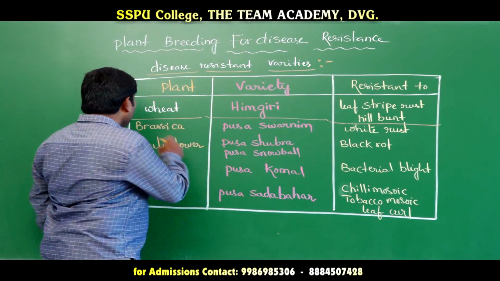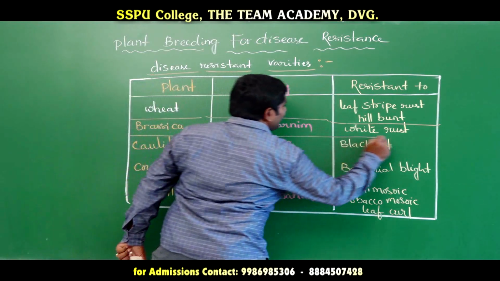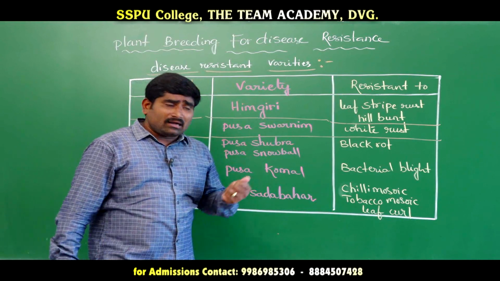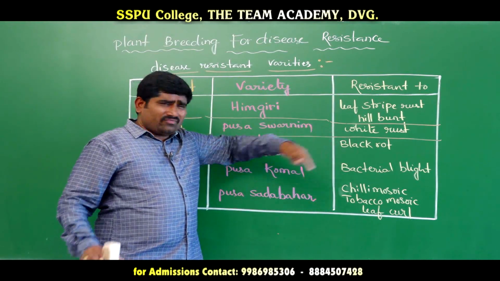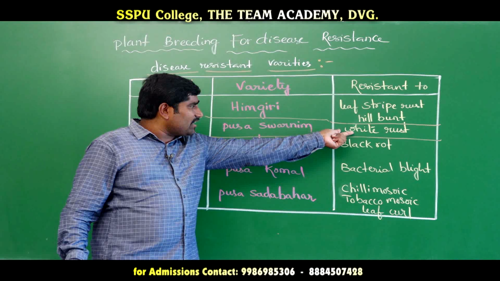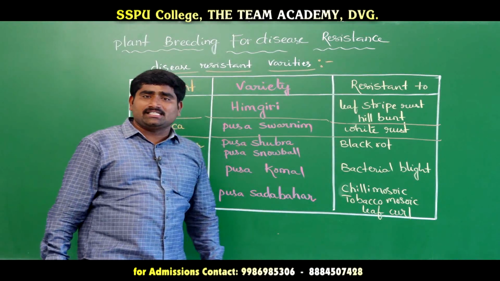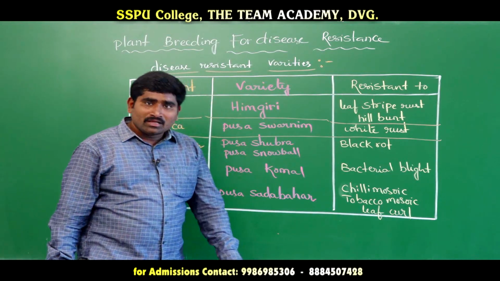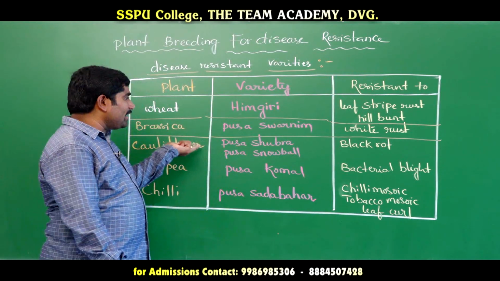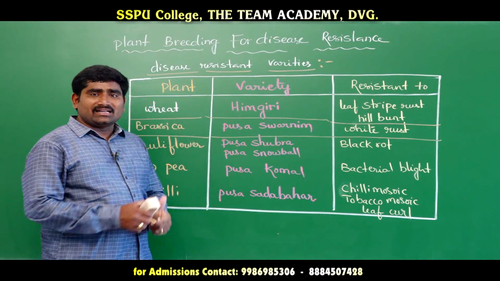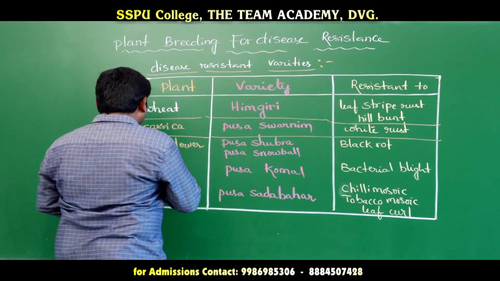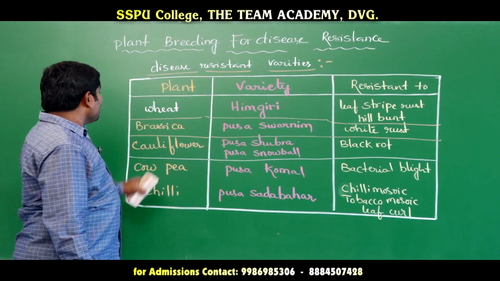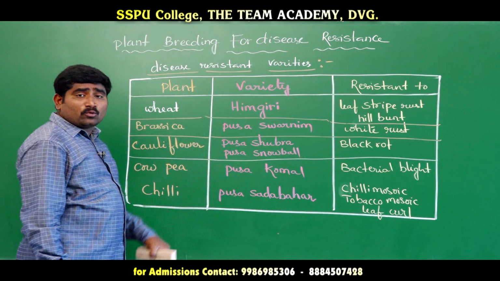Understood? Next, come to Brassica, Pusa Swarnim. If the Brassica crop is being destroyed by white rust disease, then we need to grow Pusa Swarnim, which is resistant to white rust. Next is cauliflower, varieties Pusa Shubra or Pusa Snowball.